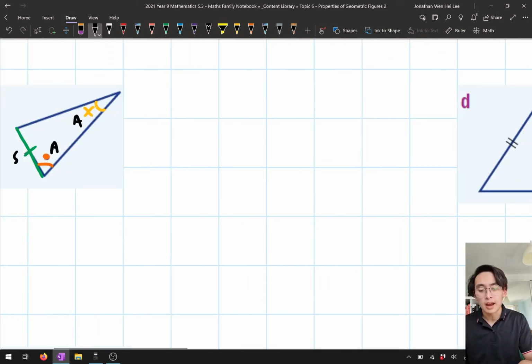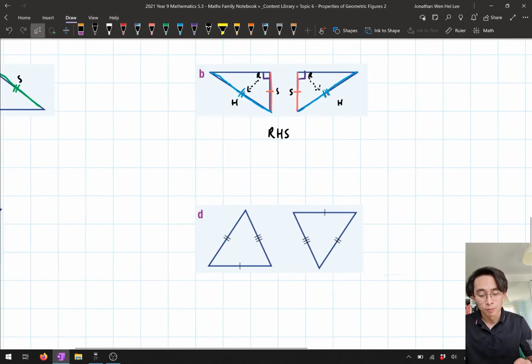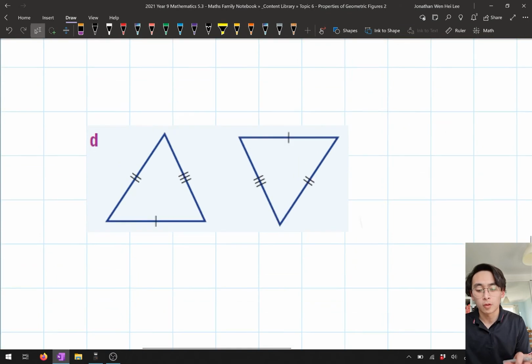Okay, let's have a look at the 4th one. Now, at any point, if you want to go back and have a look at those 4 tests just to make sure you've got them correct, you can. I'm just going through the questions fairly quickly. I apologize. Okay, let's have a look at this 4th one.